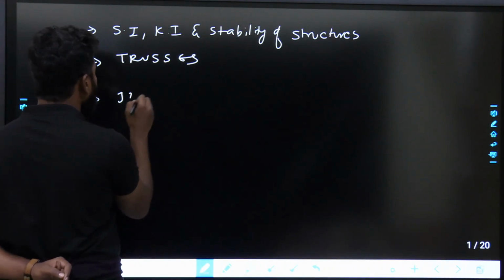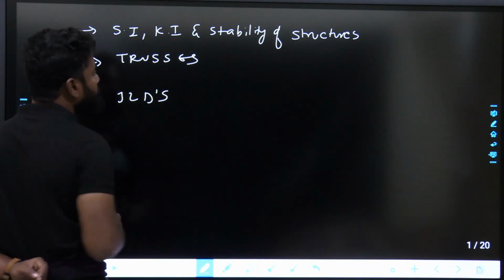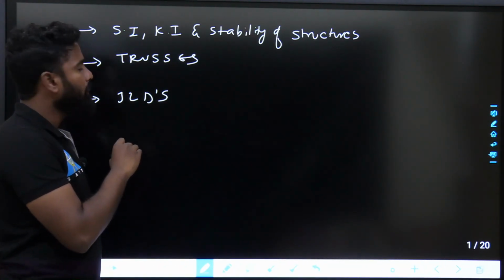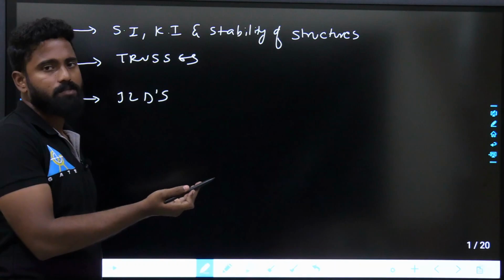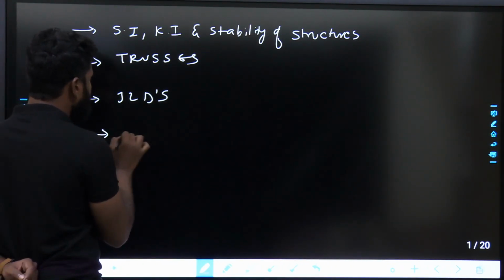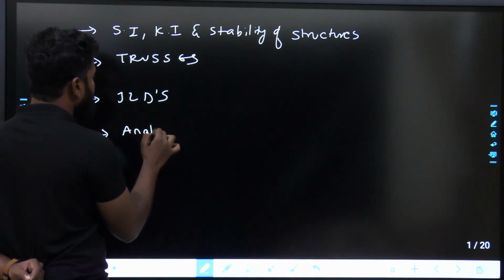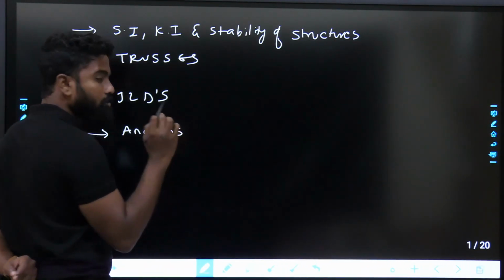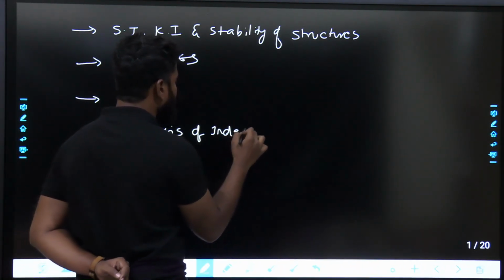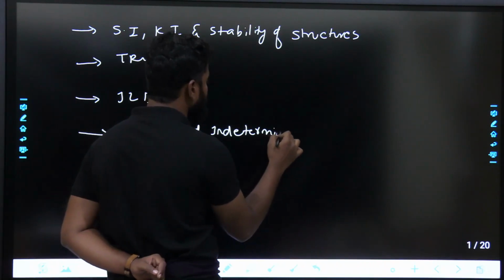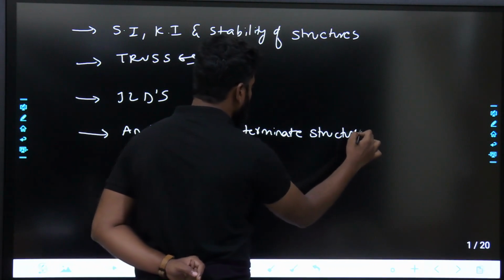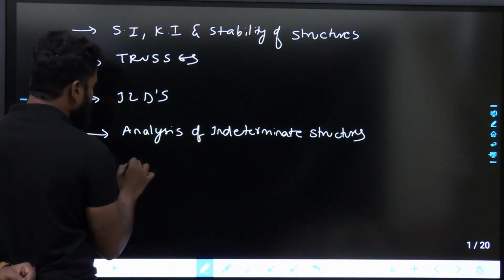Next one is ILDs, influence line diagrams. This is also important from GATE point of view, and engineering services, more of engineering services, GATE 1 mark to 2 marks. Next, analysis of indeterminate structures, very much important from engineering services point of view. Next one is arches and cables.